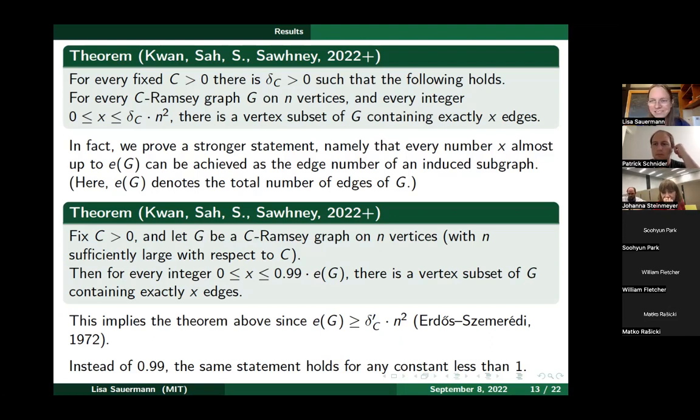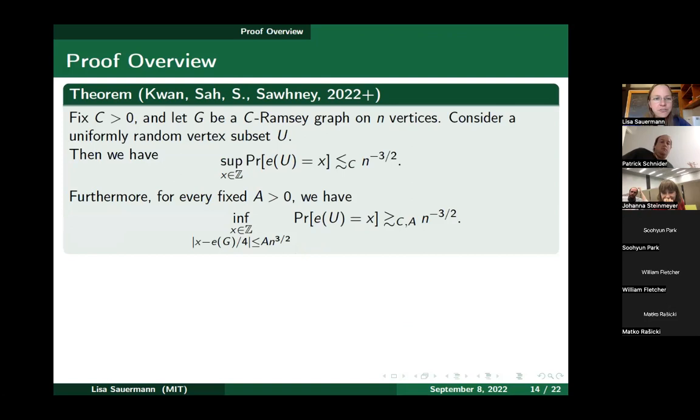Okay, any other questions? Okay, then let me spend the rest of the time I have to give you a bit of an overview of the proof of our result. I already told you something about the reduction from this probabilistic result to the original Erdős–McKay conjecture. For the rest of the proof, I want to give an overview of the proof of this probabilistic result, which is really the main difficulty. The other reductions take maybe half a page.